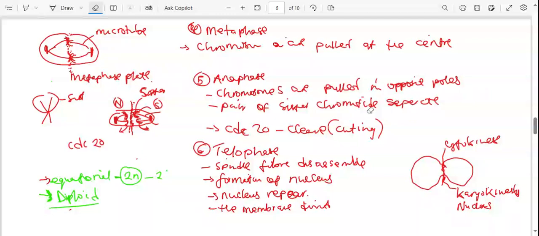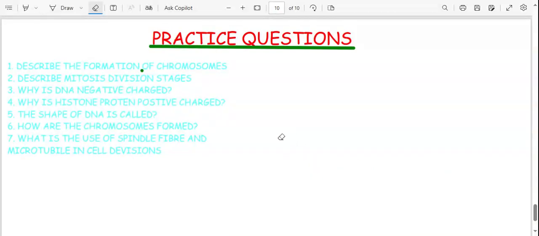So you can attempt these questions now. Describe the formation of chromosomes, and write the reaction. Then describe the mitosis division, and write all the stages of the division. Then why is DNA negatively charged? Write some notes and send them to my WhatsApp number.